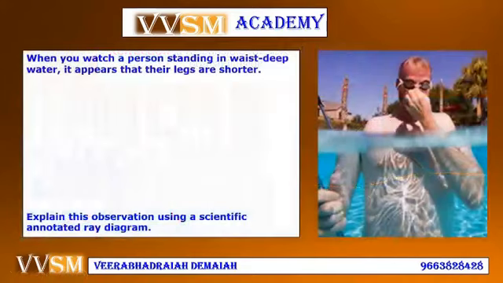When you watch a person standing in waist deep water, it appears that their legs are shorter. Explain this observation using a scientific annotated ray diagram which relates to the phenomenon of refraction. This is for your home assignment. Please draw a diagram representing the refraction of light, as we have discussed, in the rectangular glass slab, with the incident ray, refracted ray, and the emergent ray.